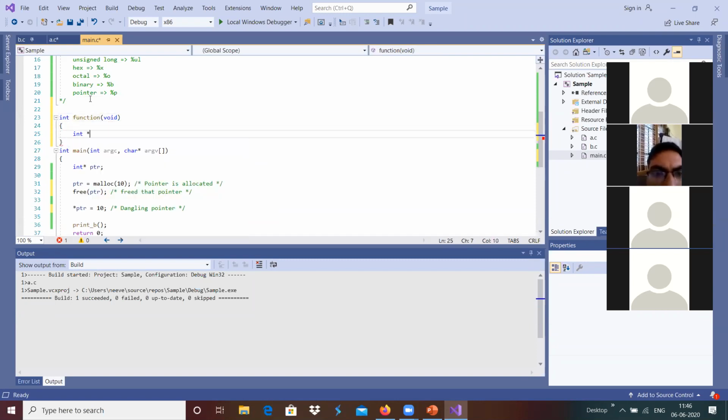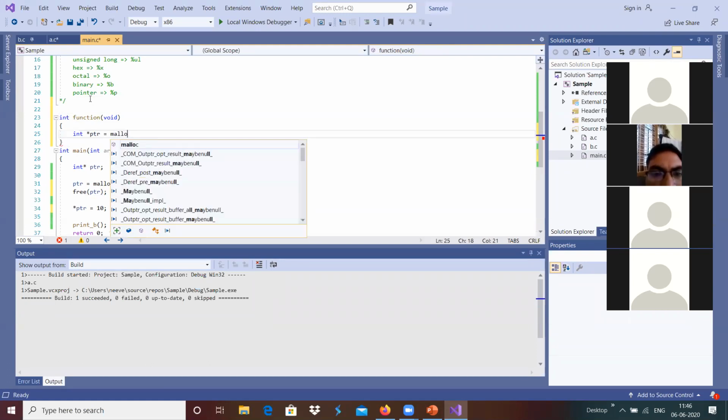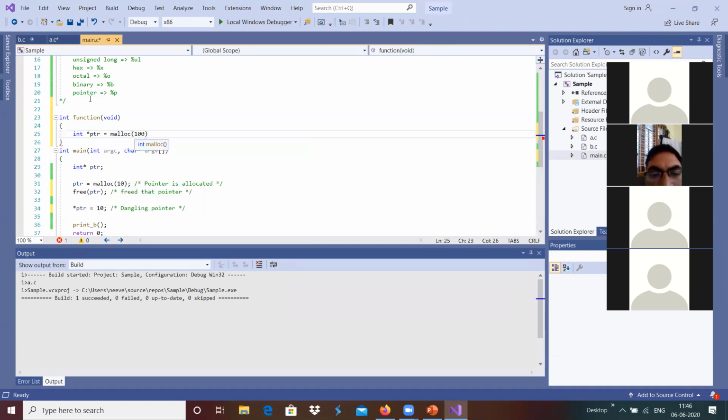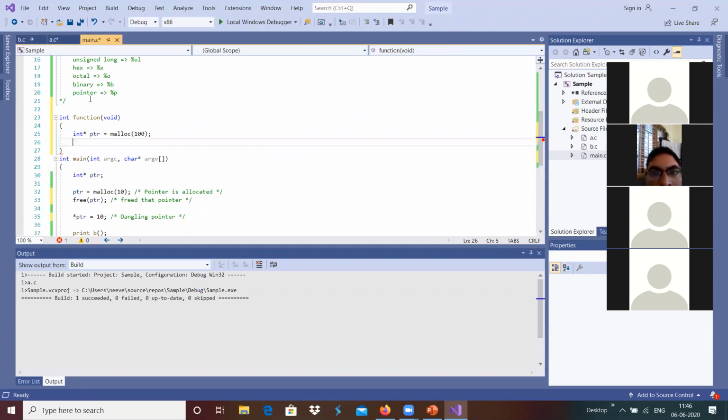Integer star ptr equal to malloc of some 100 over here. Once it is done, we need to free that particular pointer.